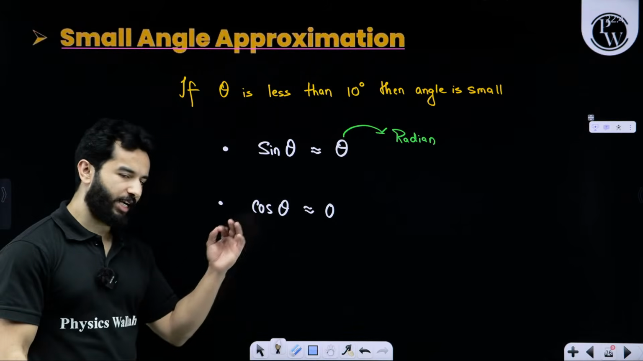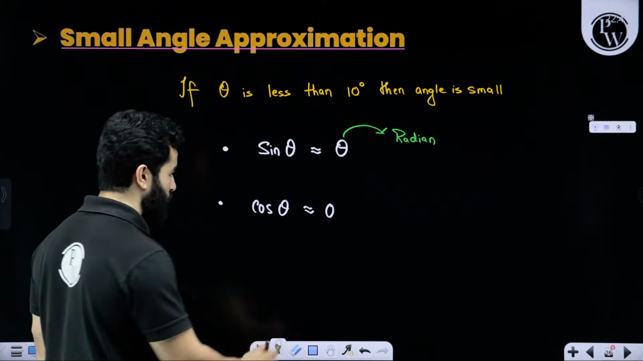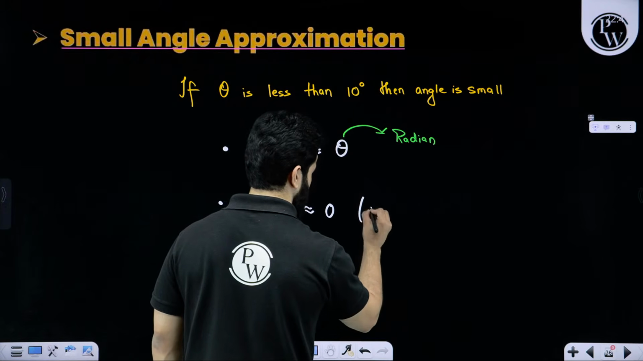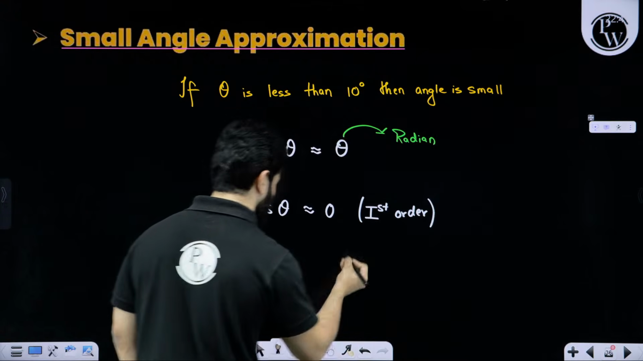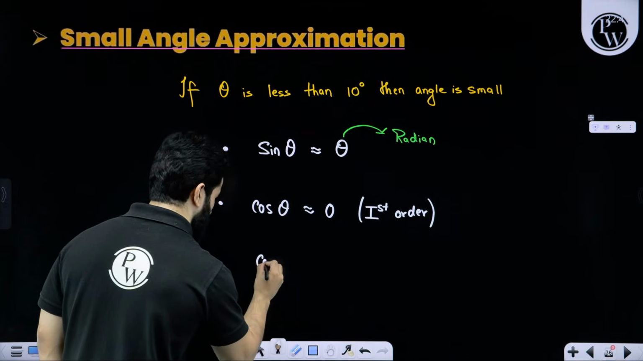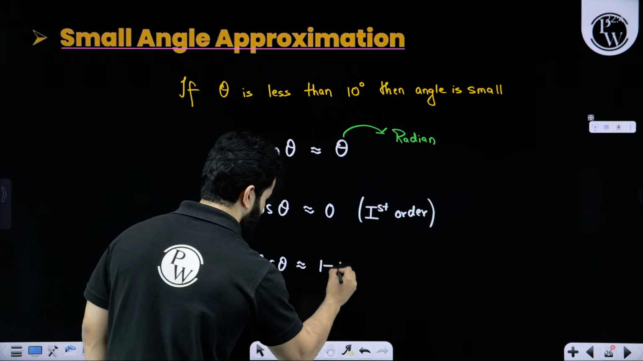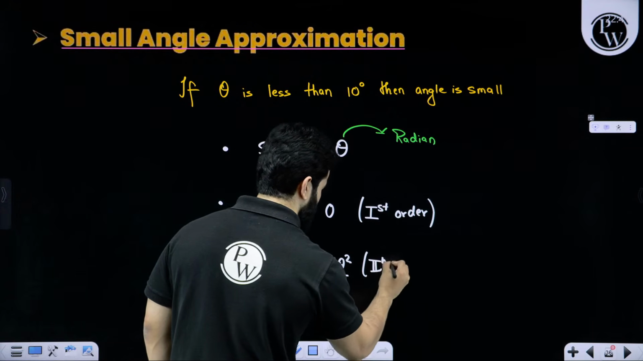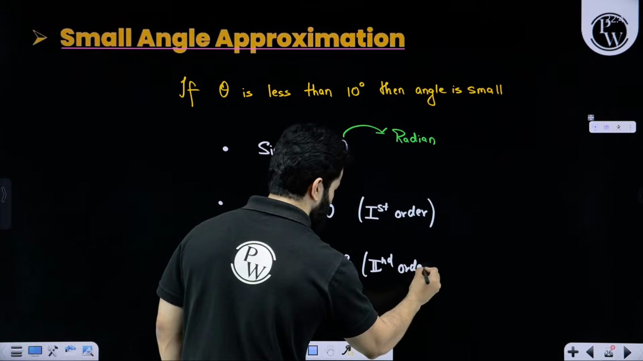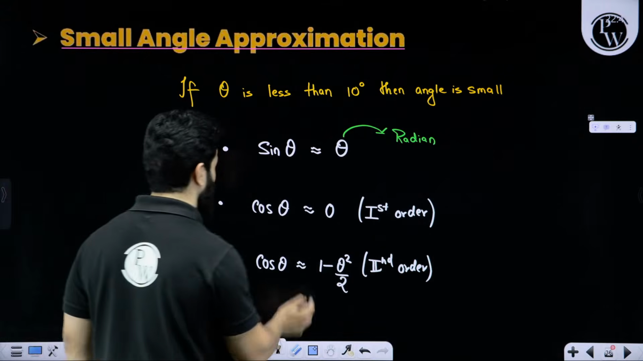There is also a second order approximation for cos theta, this is first order approximation. Second order approximation is cos theta can be written as 1 minus theta square by 2. This is slightly less used, maybe once or twice you are going to use this second order. Most likely we are going to use the first order.